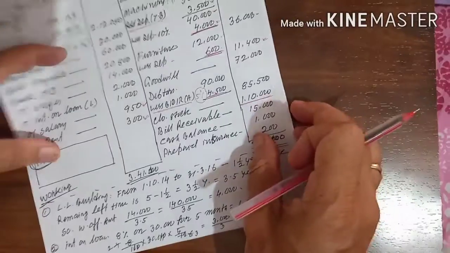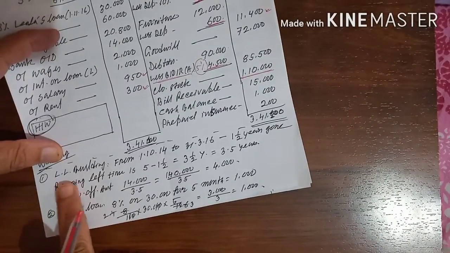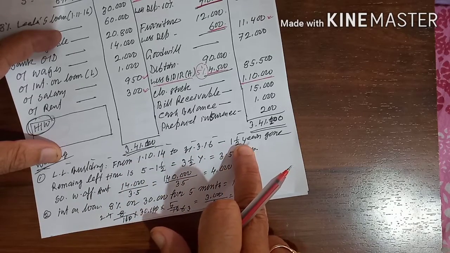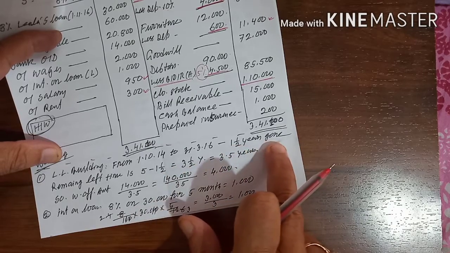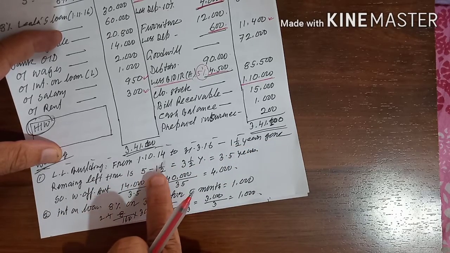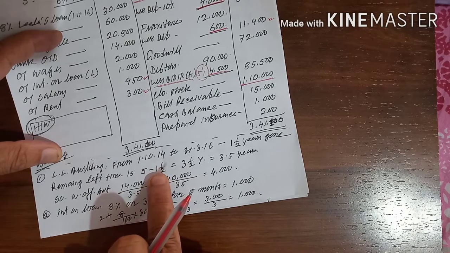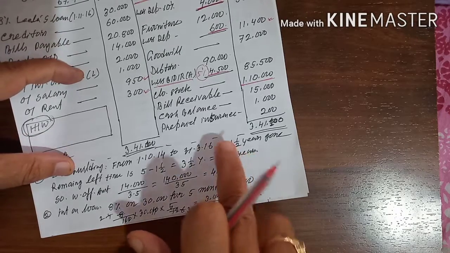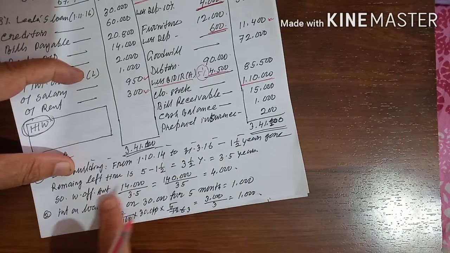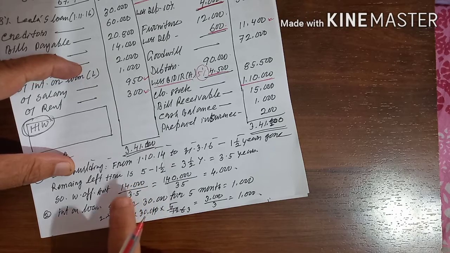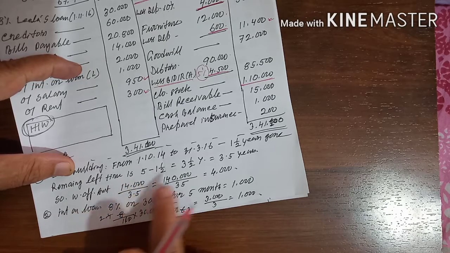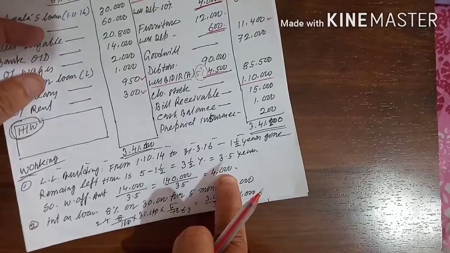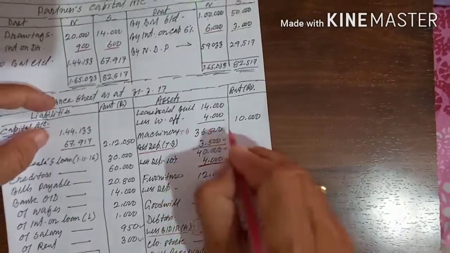So leasehold building from 1/10/14 to 31/3/16, 1 year and a half has gone. Remaining is 5 minus 1.5, which is 3.5. That means the 14,000 amount is for 3.5 years. So the write-off amount will be 14,000 divided by 3.5, not 5. If you multiply by 10, it comes to 1,40,000 divided by 35, which is 4,000. The 4,000 is the amount you have to deduct for the leasehold building.